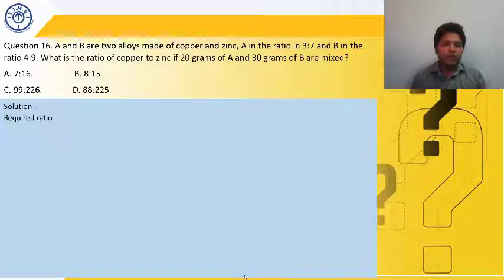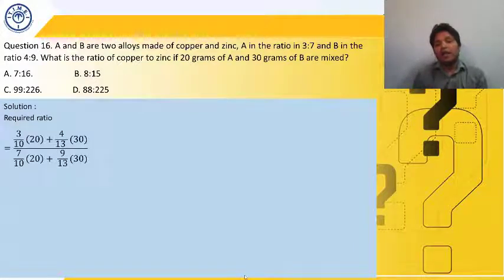And what is the copper which comes out of B? It is 4 by, total is 13. 4 plus 9 is 13. So 4 by 13 of 30. And what is the zinc taken out from A? It is going to be 7 by 10 of 30. And what is the zinc taken out from B? It is going to be 9 by 13 of the 30. So this is going to be total.